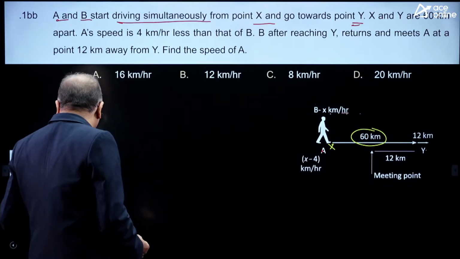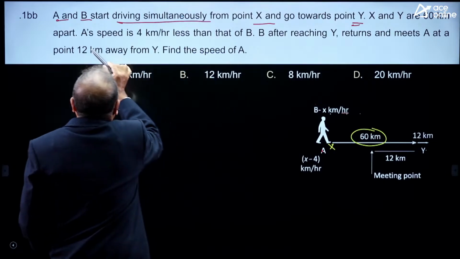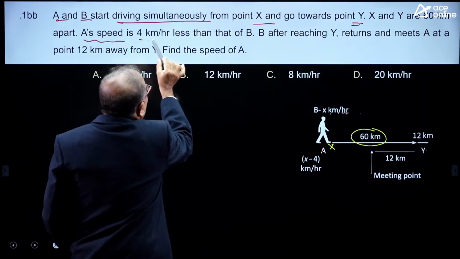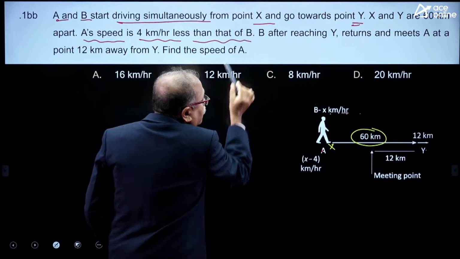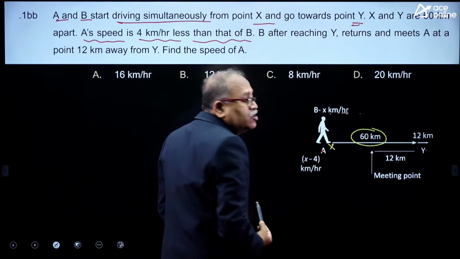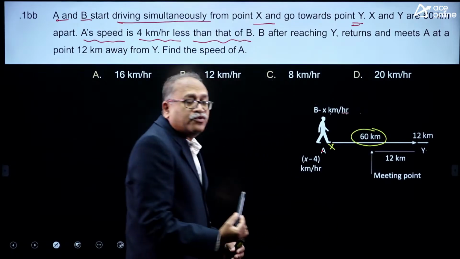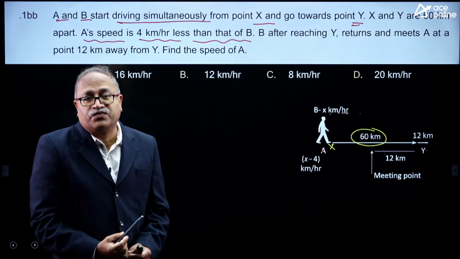And what is the next? It is said that A's speed is 4 kilometer less than that of B's speed. So, if B's speed is x kilometer per hour, then the speed of A will be 4 kilometer less, that is x minus 4.